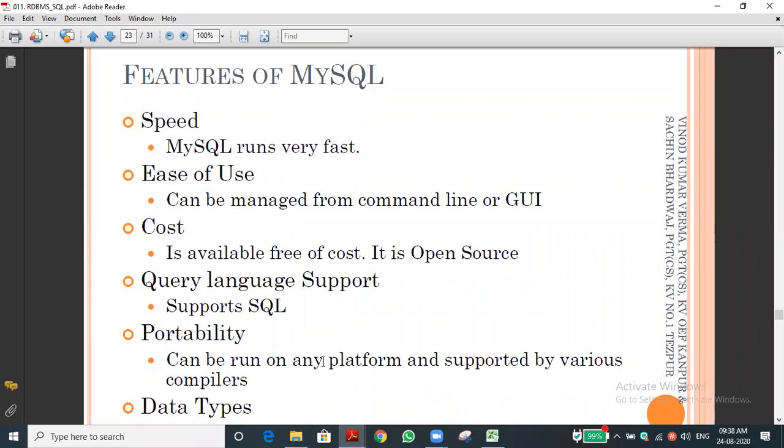For example, once you created the database in one system, Windows, you can install that file in Mac OS, that is an Apple system, and it will also work. Or any other operating system, it will work. I'm saying about the standard operating systems. Many operating systems are there, but one among those that is standard, it will work. There is portability. We can create code for one machine and implement it in multiple machines.